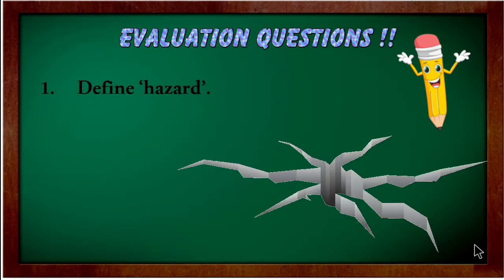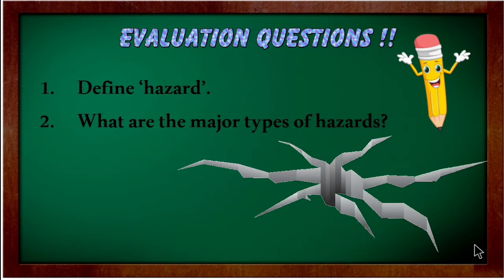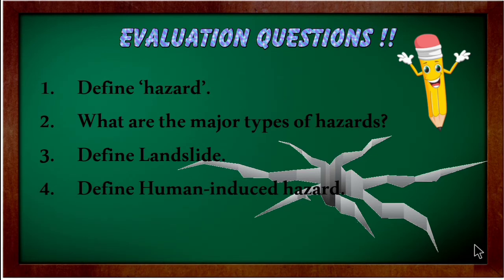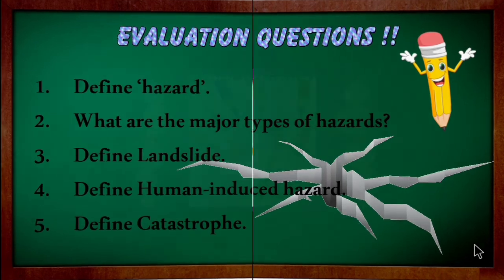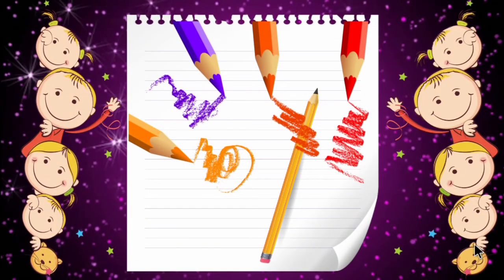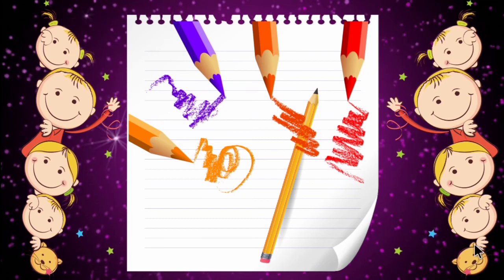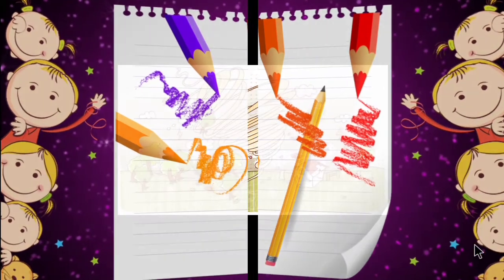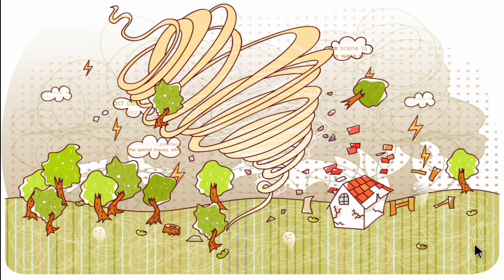So first one is define hazard. So give the definition for hazard. And second one is what are the major types of hazards. Third question, define landslide. And then fourth question, define human-induced hazard. And finally, define catastrophe. So children, try to answer all these questions in the notebook which you are maintaining for social science. In our next class, we can see about major hazards in India.